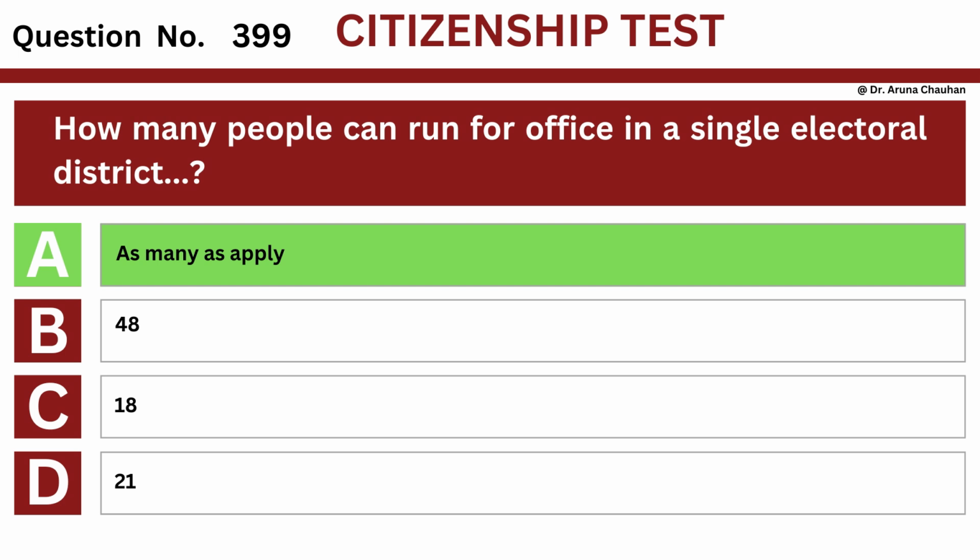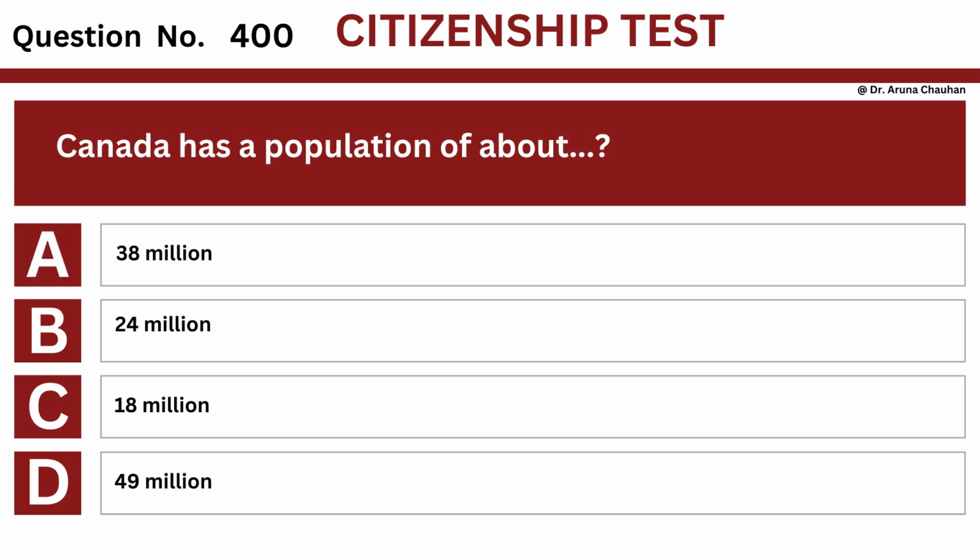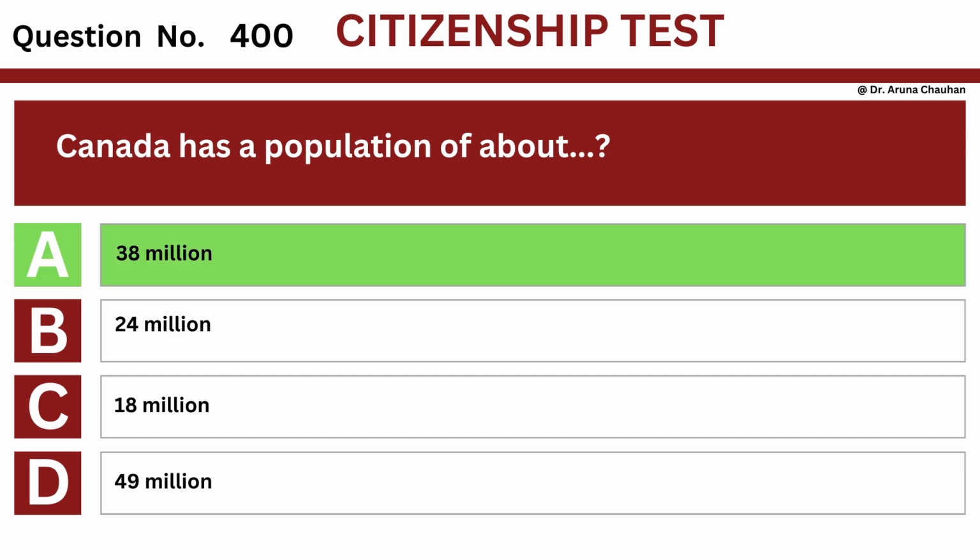The answer is option A, as many as apply. Question number 400. Question: Canada has a population of about Option A, 38 million. Option B, 24 million. Option C, 18 million. Option D, 49 million. The answer is option A, 38 million.